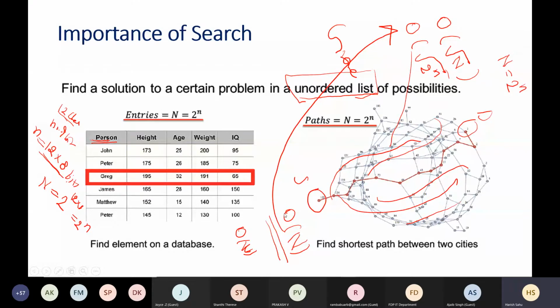But for the time being, take this claim: this speed up is called quadratic speed up. Here it was n and here it is square root of n. So it's a quadratic speed up and it is significant. Let's suppose we have a space of 2 to the power 30. Okay, capital N is this much. If you apply normal search, then it is 2 to the power 30. And if you apply Grover, then it will be the square root of 2 to the power 30, that will be basically 2 to the power 15.